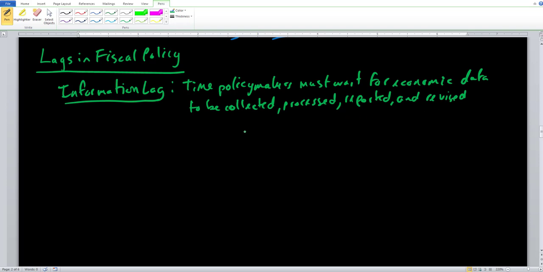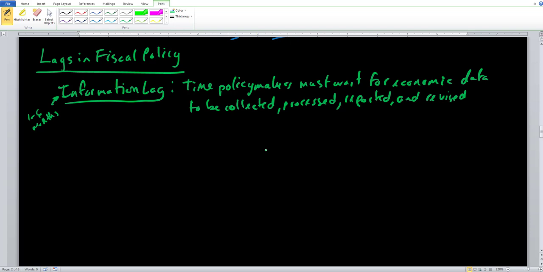We do a lot of revisions with our GDP, with our inflation and unemployment. Essentially, current data is very hard to come by, so we need to wait for data to be provided to us in order to see exactly where we are in the business cycle. How long does the information lag last? It's roughly about 1 to 6 months. So here we can put 1 to 6 months for the information lag, roughly 1 to 2 quarters of a lag before we can get some type of data to work with.